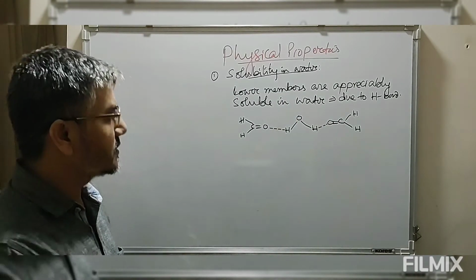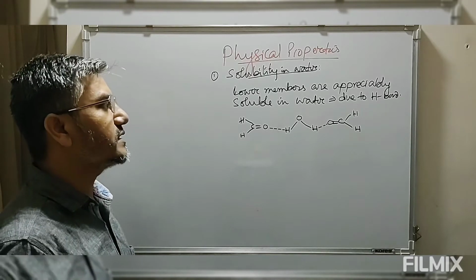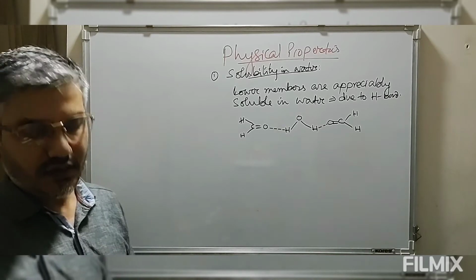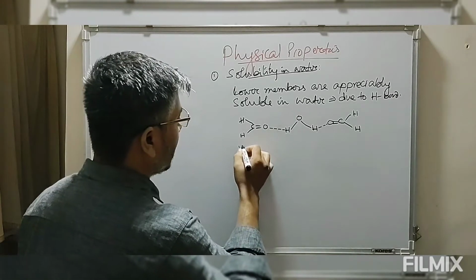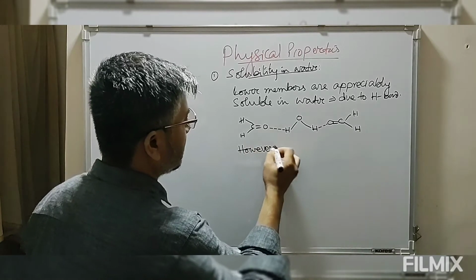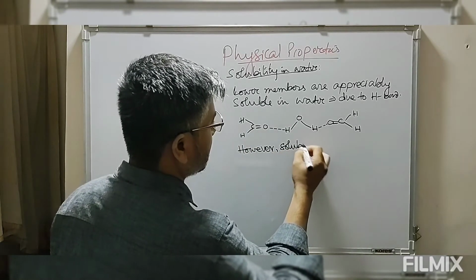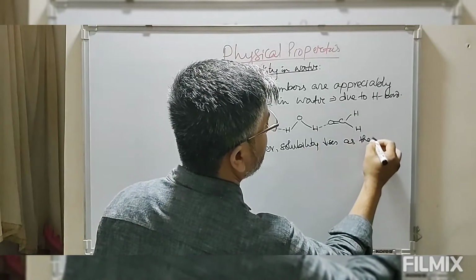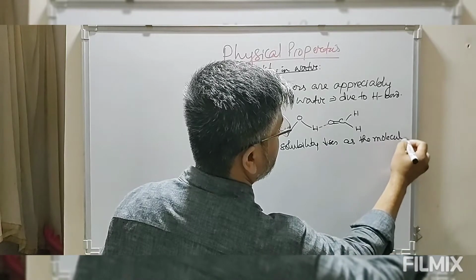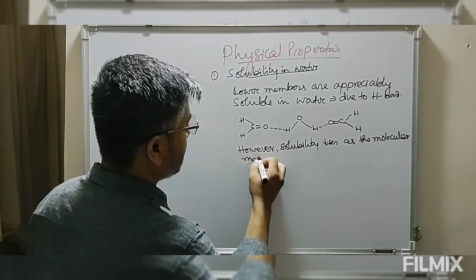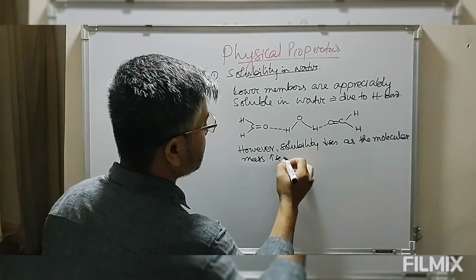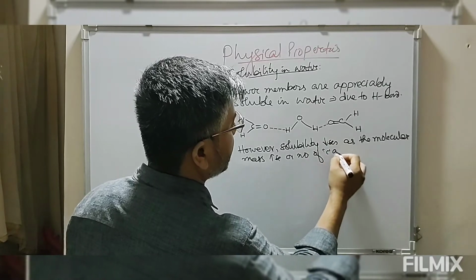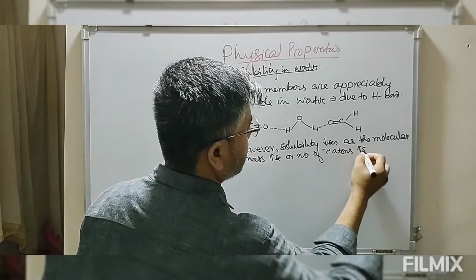But now look at this. The solubility decreases as the number of carbon atoms increases, or as the size of the alkyl group increases. However, solubility decreases as the molecular mass increases, or the number of carbon atoms increases.